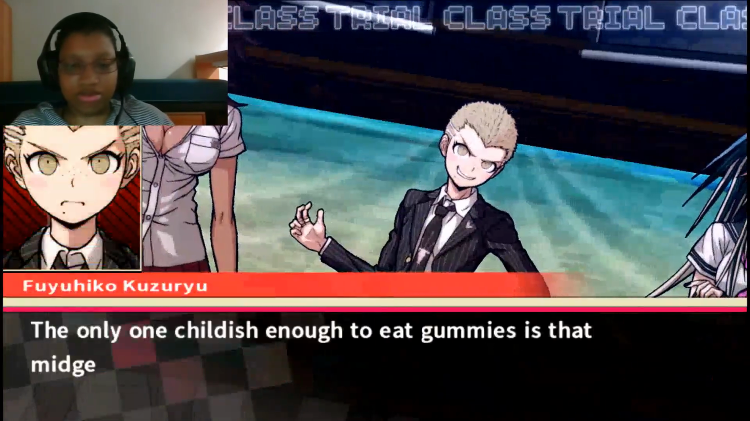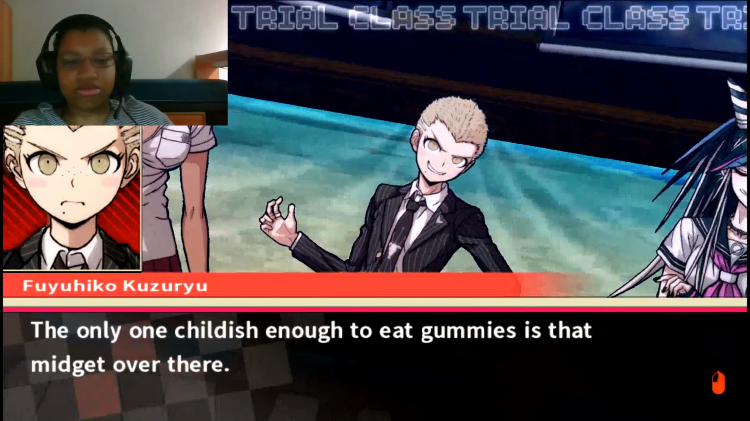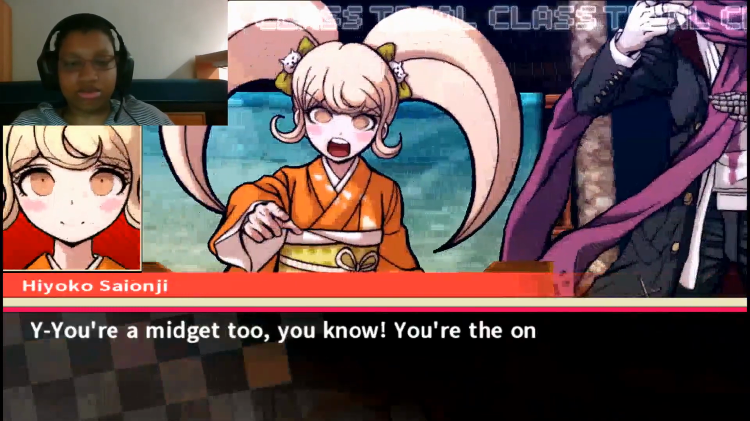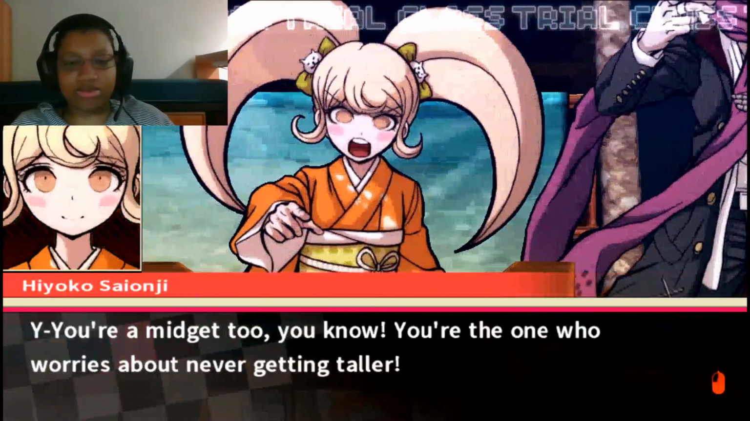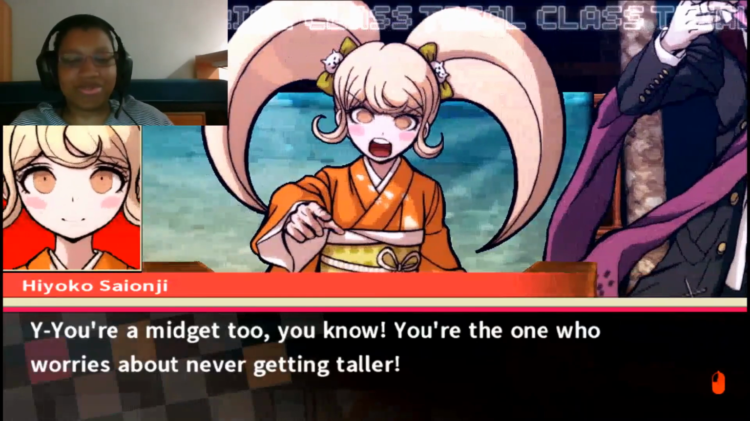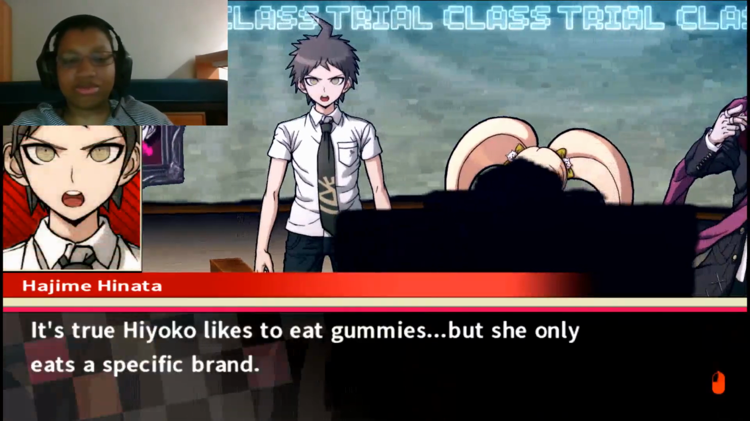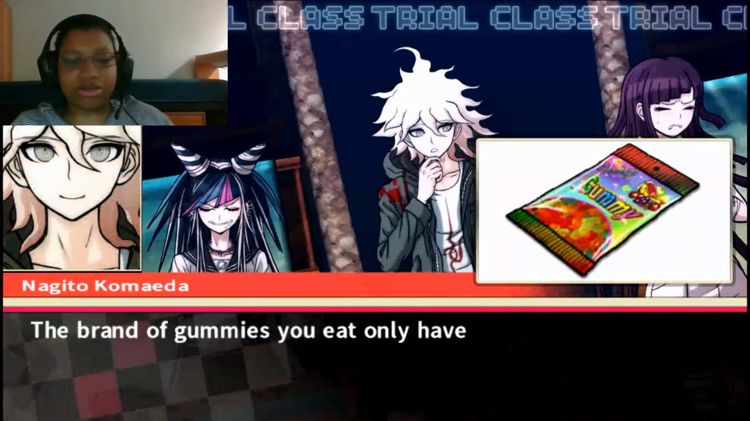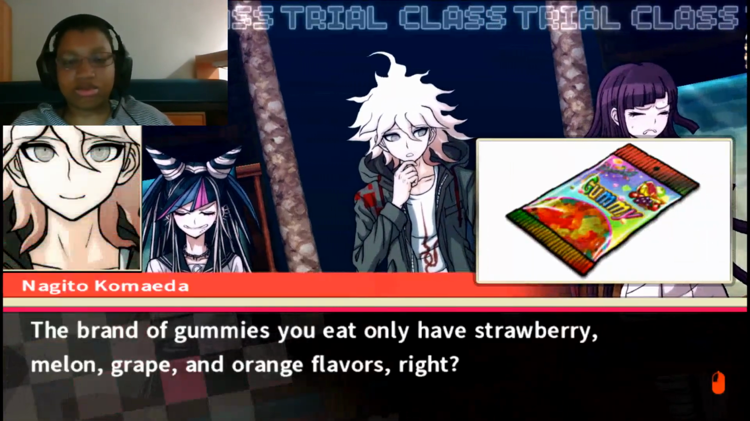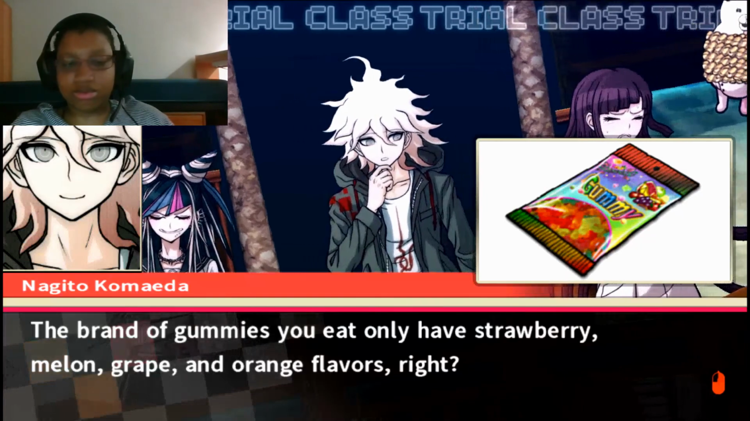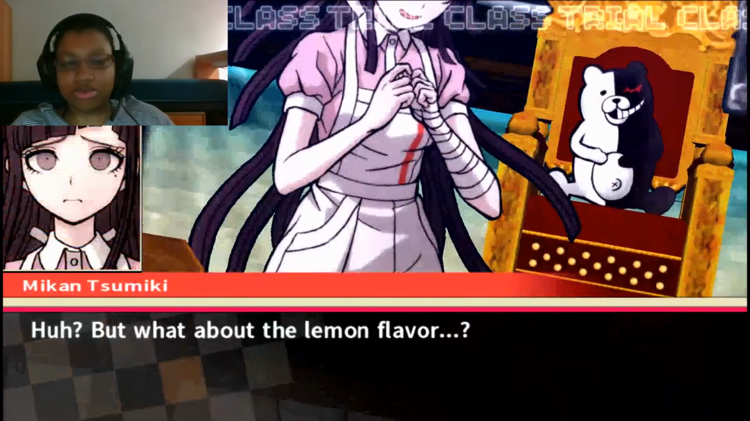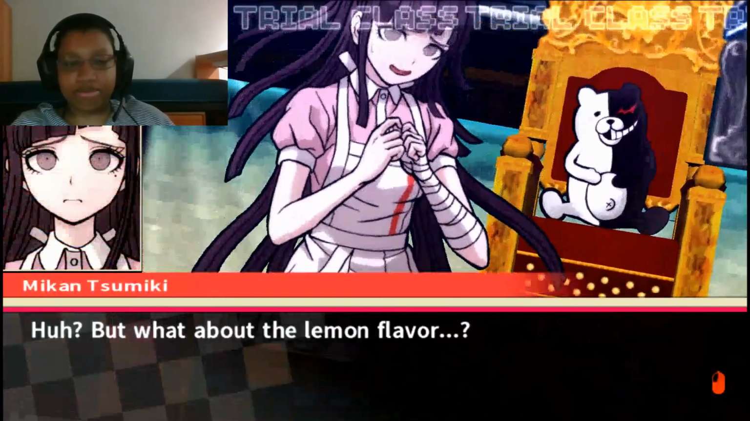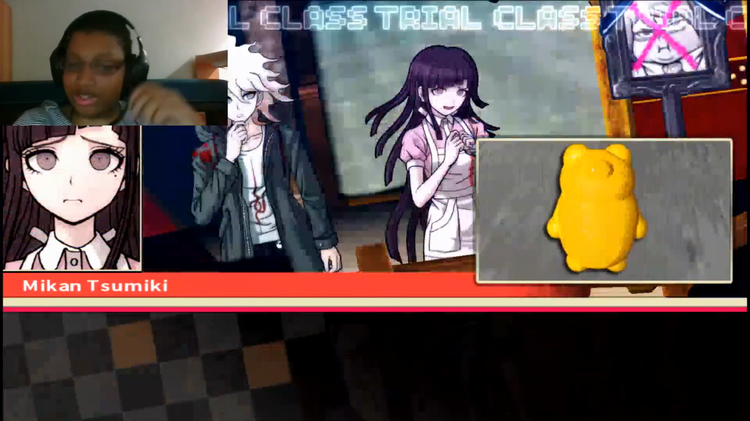The only one childish enough to eat gummies is that midget over there. You're a midget too, you know. You're the one who worries about never getting taller. It's true Hiyoko likes to eat gummies, but she only eats a specific brand. The brand of gummies you eat only has strawberry, melon, grape, and orange flavors, right? Huh? But what about the lemon flavor? There is no lemon flavor.